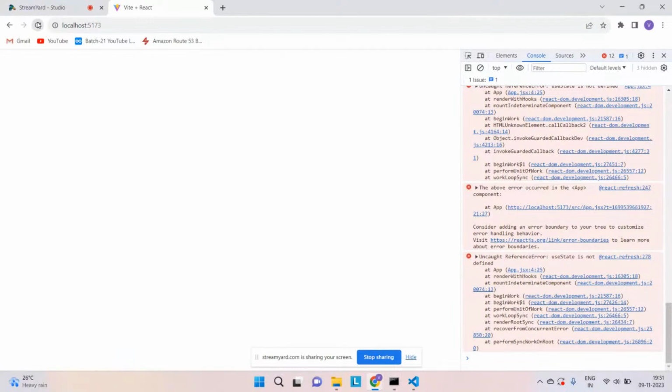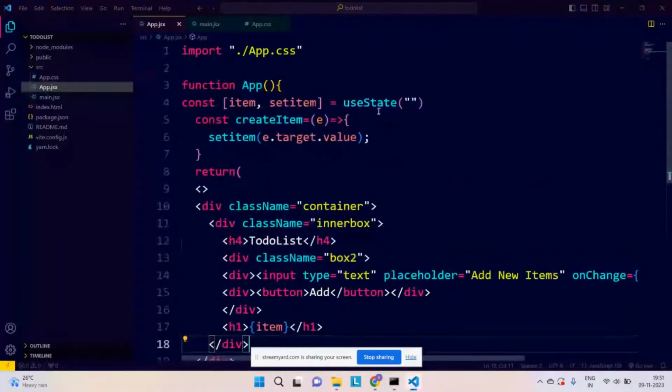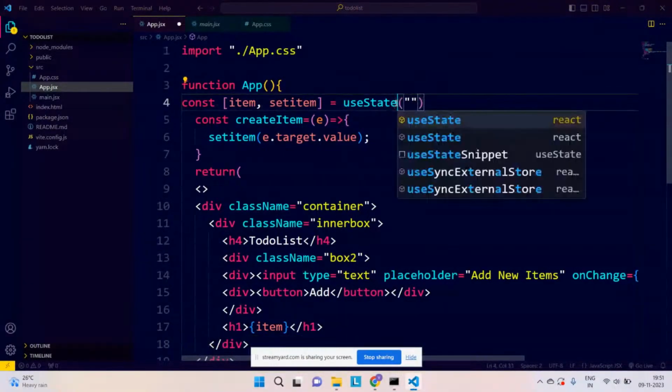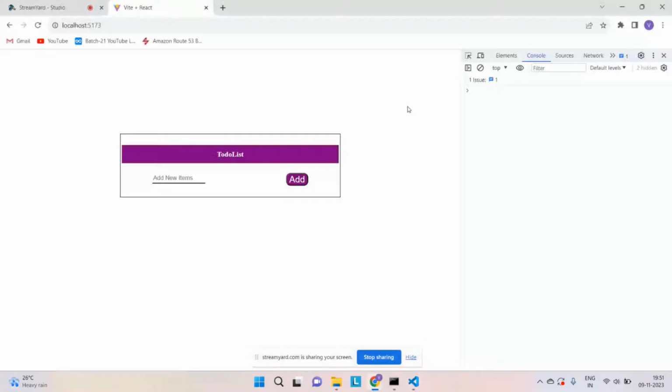So we are getting an error, which is useState is not defined. This error is coming because we haven't imported it. So we just need to import it first, on the first line. Okay, it is imported. Now that issue might be cleared. Just go back and refresh it. Yes, there is no issue now.